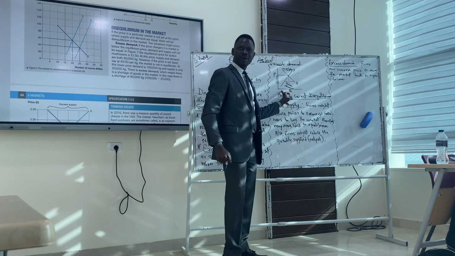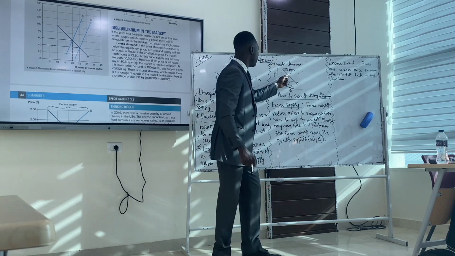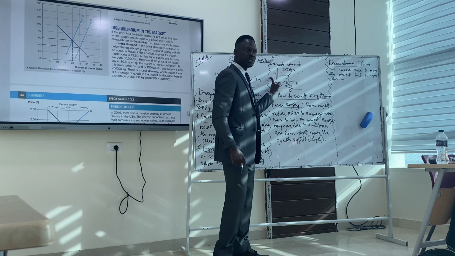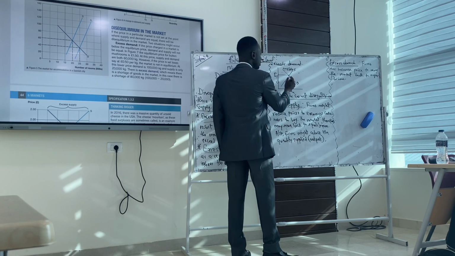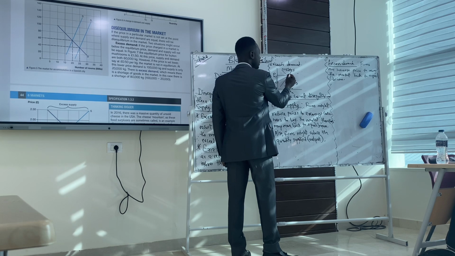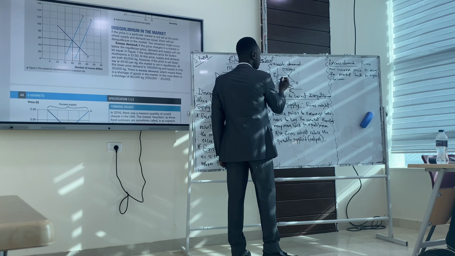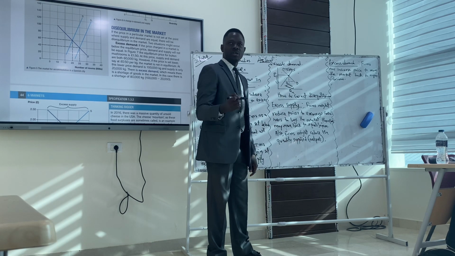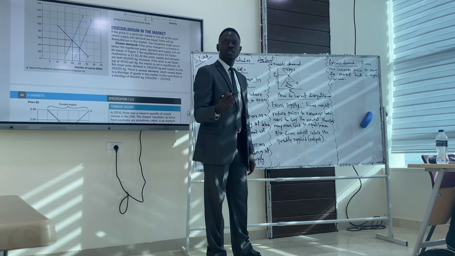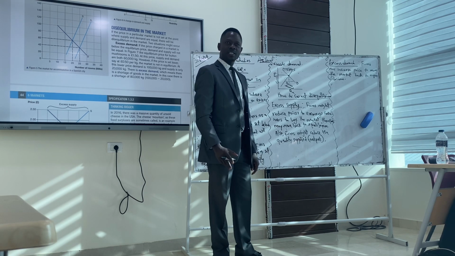Do you understand excess demand here? Excess demand occurs as soon as the price is set below the market price, which is at P. This is our market price. This is our market equilibrium quantity. So this is our equilibrium point, the point of agreement between demand and supply. As soon as the price is set below this price, any point below this price brings about excess demand because consumers are favorable. They are in an advantageous position. They want to buy more. Do we understand excess demand here?